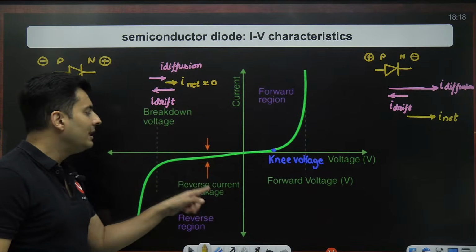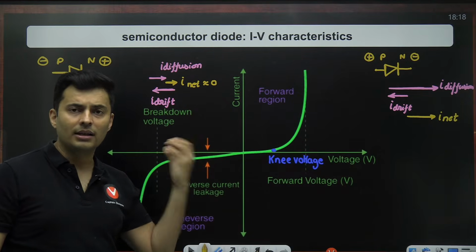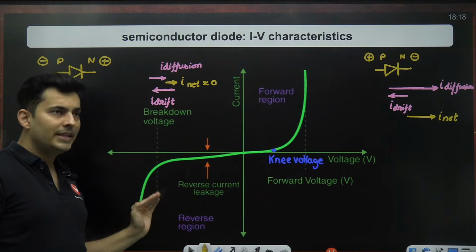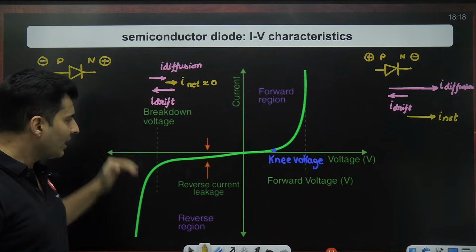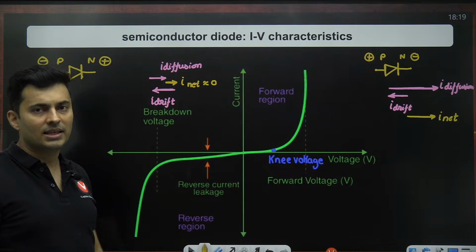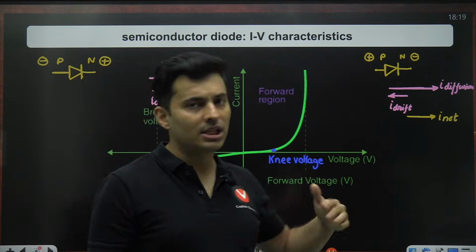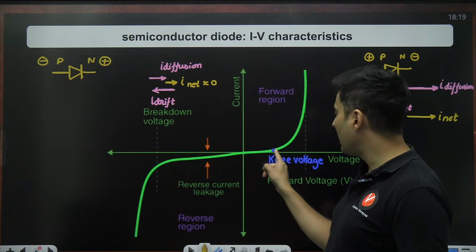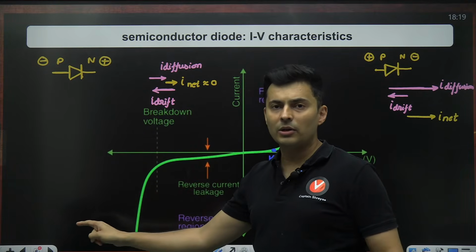Very small leakage current will flow. It is negligible. It's as if it is not conducting at all. But when the voltage increases beyond a point, then breakdown happens and a sudden surge of current occurs after a large reverse voltage is applied. That is only at a much later stage, not at the initial stages. This diagram is not at all symmetric, guys. The knee voltage happens very soon, but the breakdown voltage happens much later on.